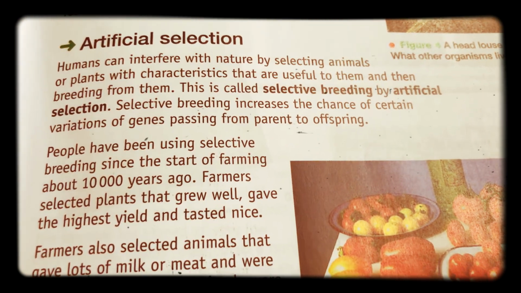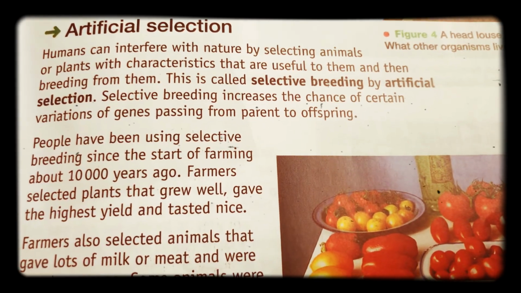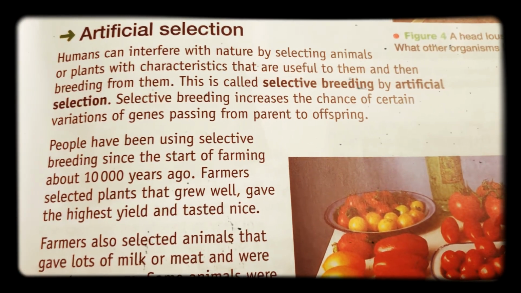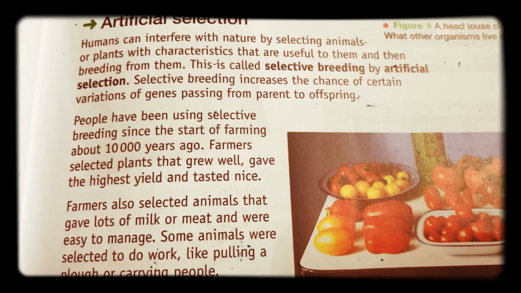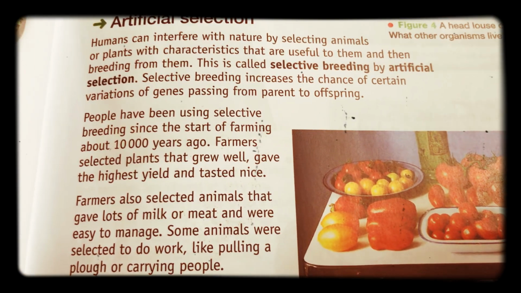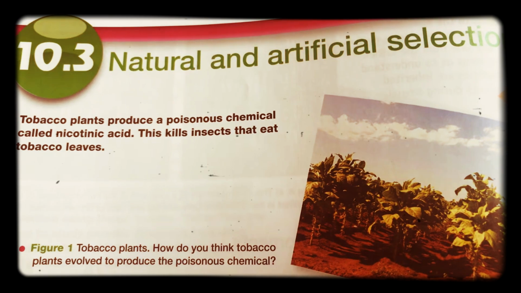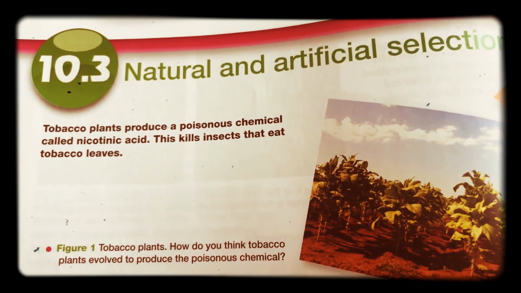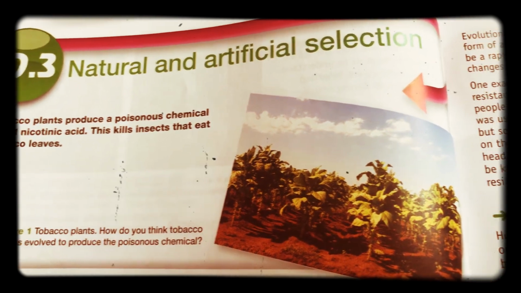Hello, Year 8. Today you will be studying artificial selection. So, artificial selection is in your book on page 37. It is under section 10.3, natural and artificial selection. We have already covered natural selection in last week's work.